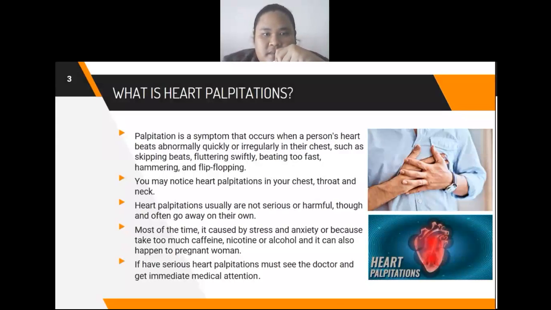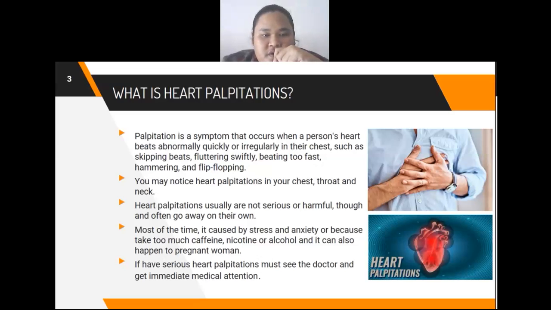What are heart palpitations? Palpitation is a symptom that occurs when a person's heart beats abnormally, quickly, or irregularly in their chest, such as skipping beats, fluttering swiftly, beating too fast, hammering, and flip-flopping. You may notice heart palpitation in your chest, throat, and neck.